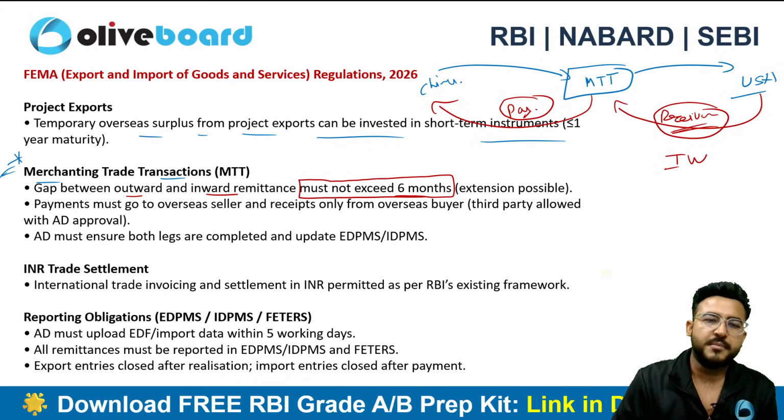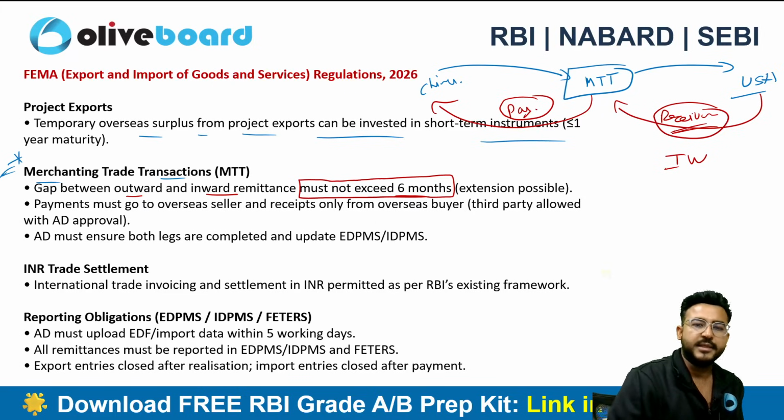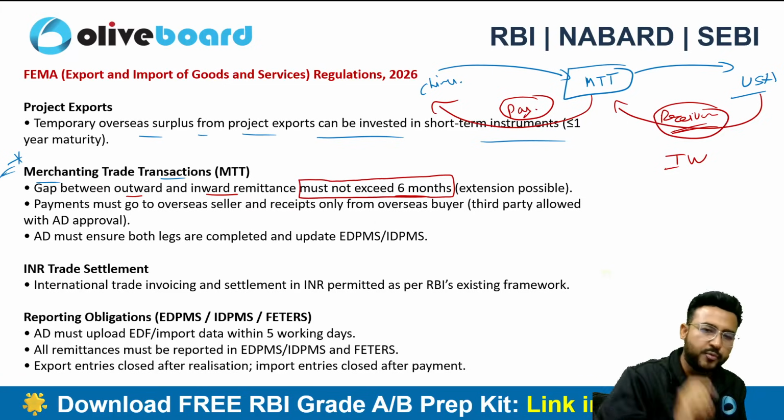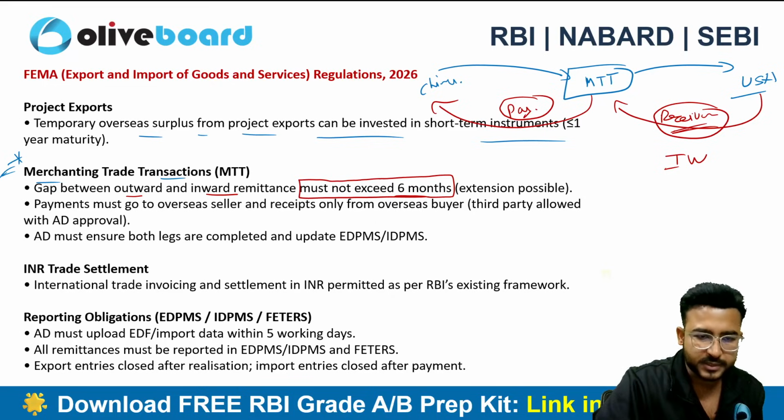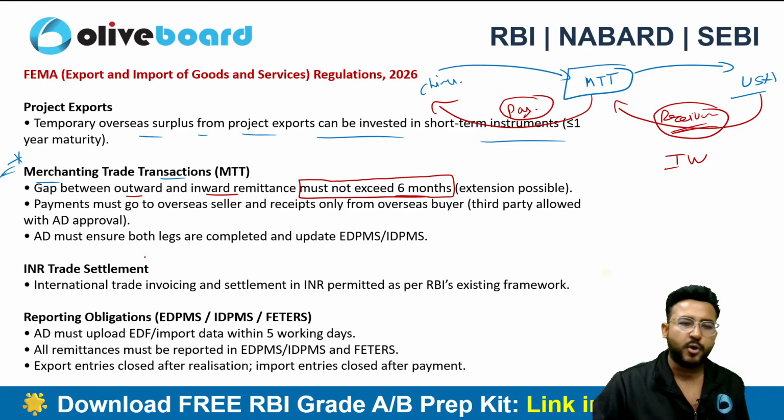So, payment must go to the overseas seller and the receipt from the overseas buyer only. Third parties are allowed, but you have to take the approval. So, you will be directly paying to the party in China and you will be directly receiving the money from the entity based in USA. Okay. So, this is the requirement.